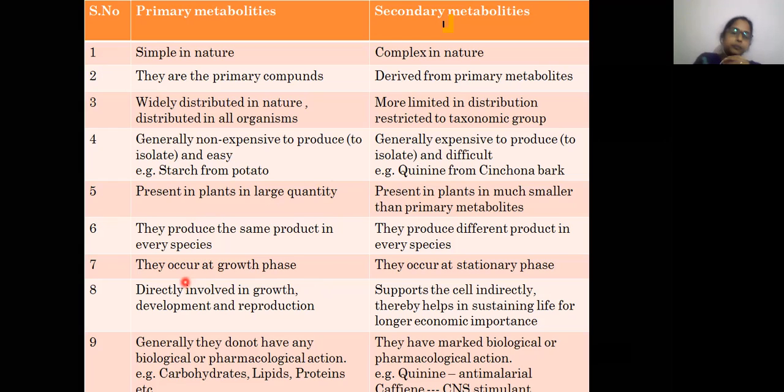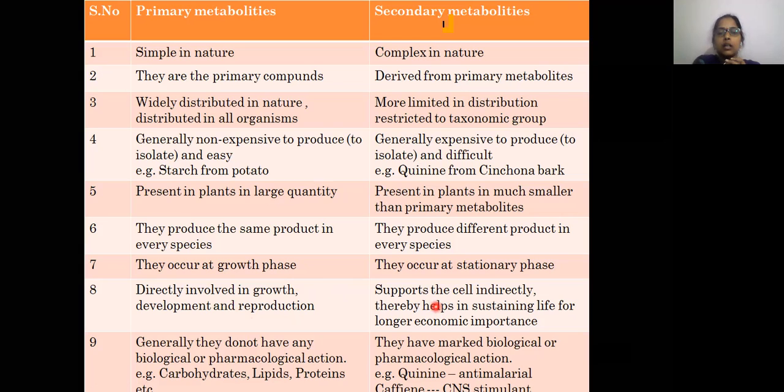Next point. Generally, primary metabolites occur during the growth phase, and secondary metabolites occur at the stationary phase. Coming to the function, primary metabolites directly get involved in growth, development and reproduction, whereas secondary metabolites support the cells indirectly.